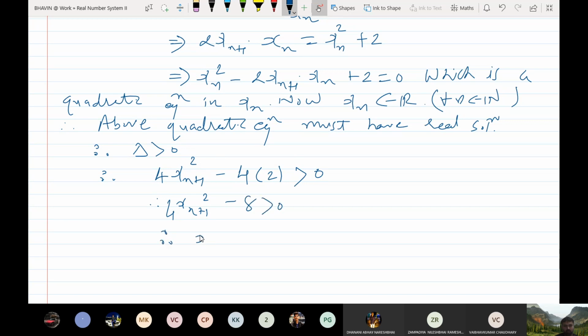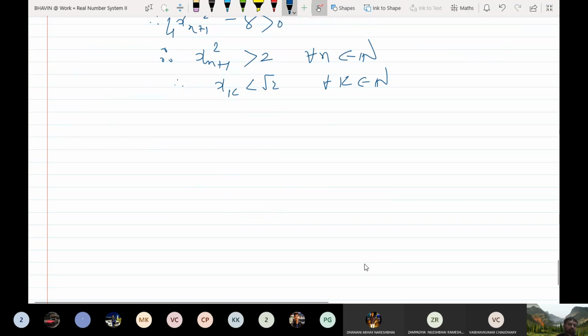Divide throughout by 2, xn plus 1 square is greater than 2 for every n belongs to N. Or you can say that for all n in N, just replace n by k. So you can say that xk is greater than root 2 for all k belongs to N. Or root 2 is a bound of the sequence xn, or xn is bounded.